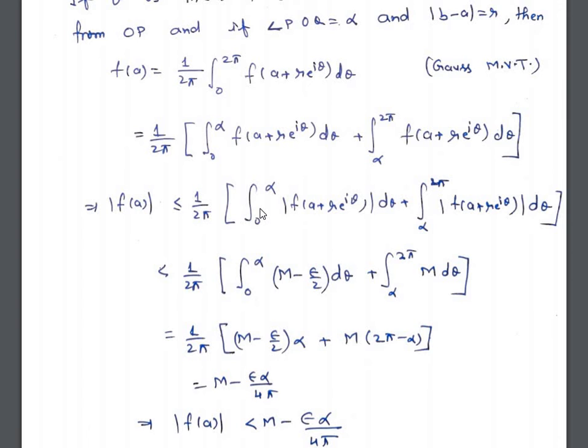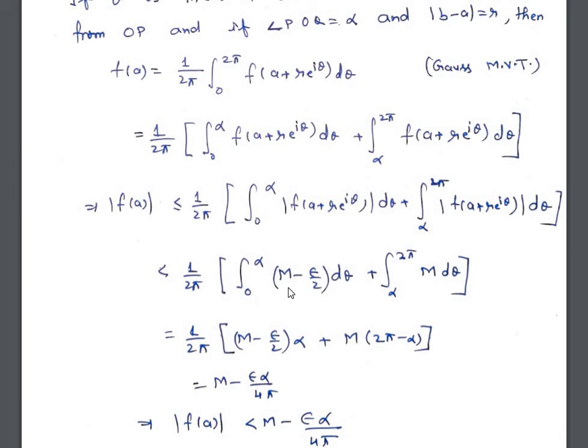Now from 0 to alpha we have mod of this quantity is less than M minus epsilon by 2, and on the remaining portion we have mod of f(A plus R e to the power i theta) less than or equal to M. So we have mod of f(A) is strictly less than 1 upon 2 pi, integral 0 to alpha (M minus epsilon by 2) d theta plus integral alpha to 2 pi M d theta.